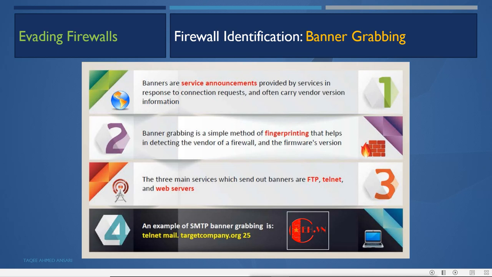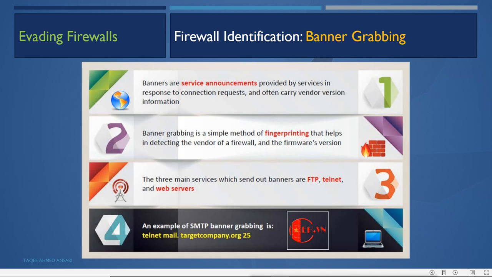The three main services which send out banners are FTP, Telnet, and web servers. An example of SMTP banner grabbing is Telnet, mail, and the IP or name, port 25. It will show you the banner of that service. Suppose the mail service is there, we can send a request to the service, and it will give me a reply.